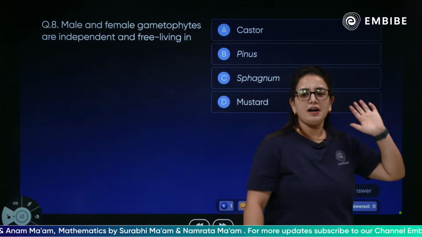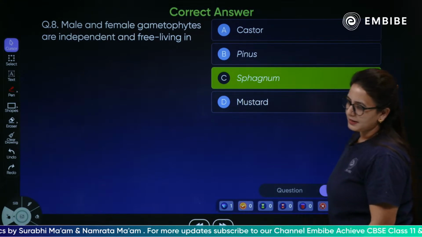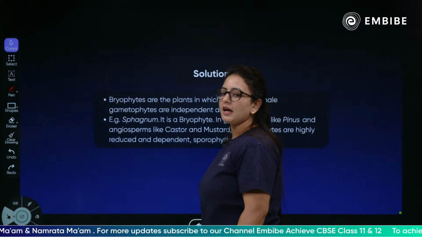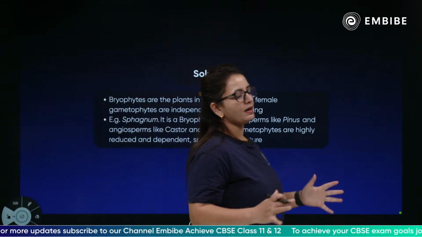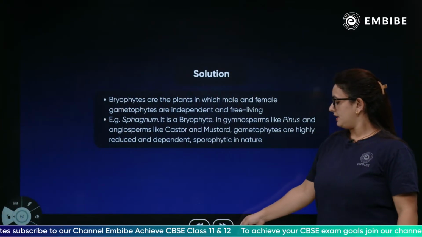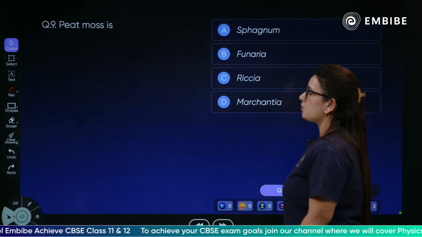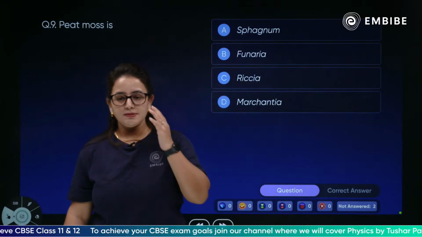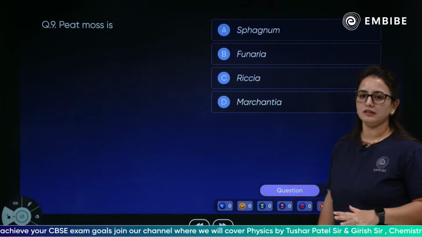Male and female gametophytes are independent and free living in the sphagnum. Yes, the male and the female gametophytes are completely independent and free living in the sphagnum. Next question, children: what is a peat moss? Sphagnum, Funaria, Riccia or Marchantia? Very simple, just now we have discussed it.